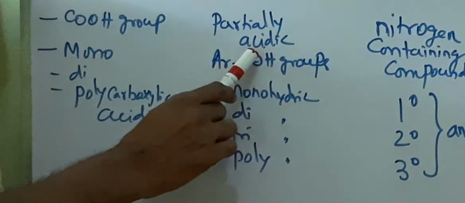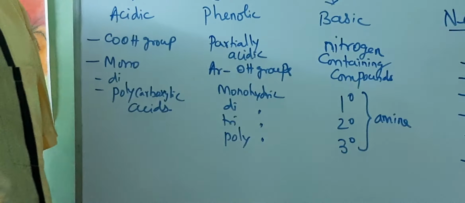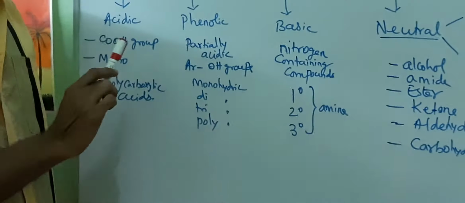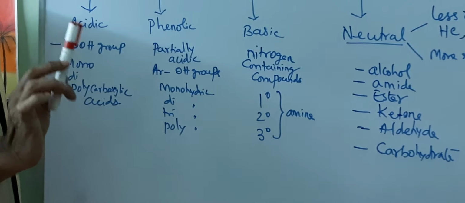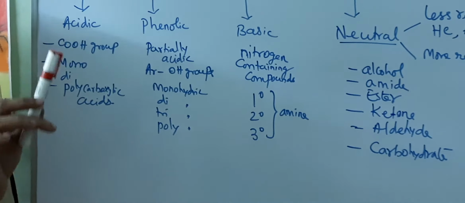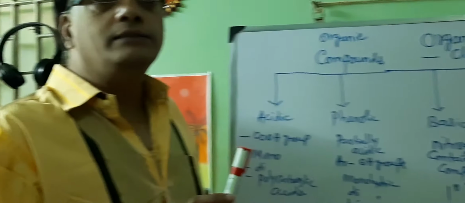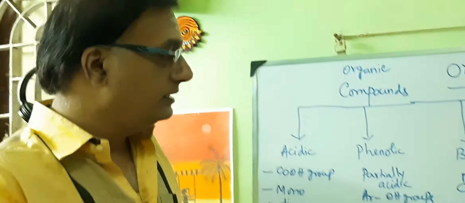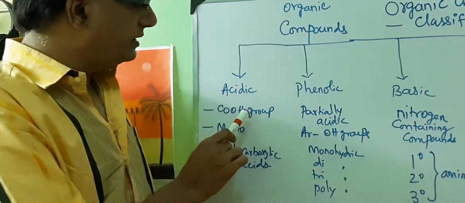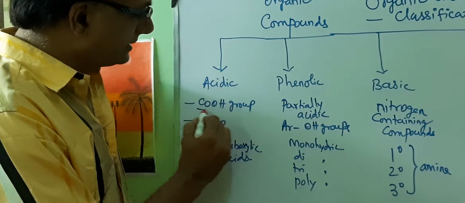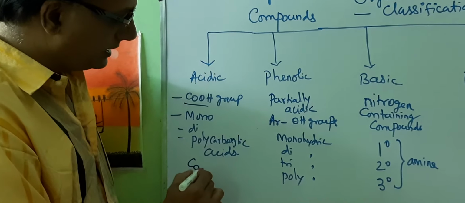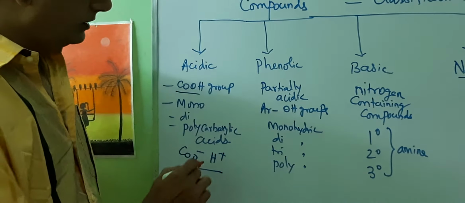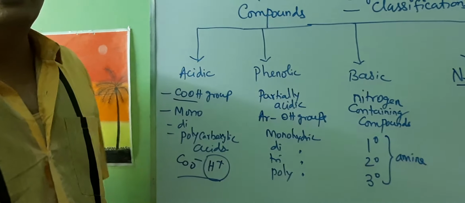So why is it phenolic, and why can it not be a basic one? Because acidic compounds, as we usually know, have a tendency to give up H plus ions. Similarly here, the carboxylic acid group, upon dissociation, gives COO minus and H plus, so these compounds are acidic in nature.